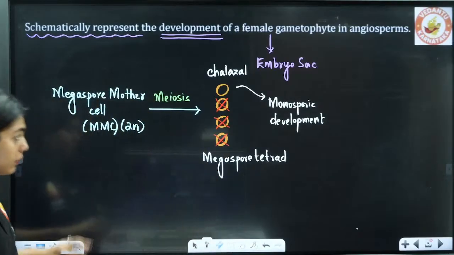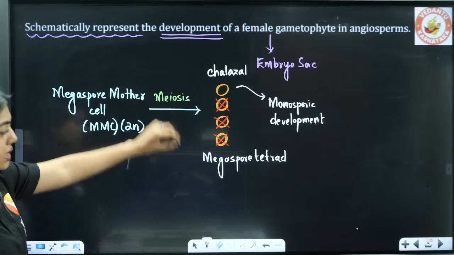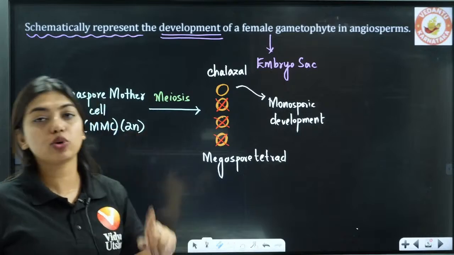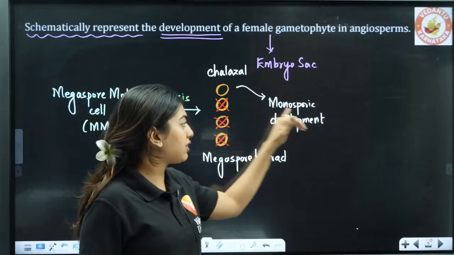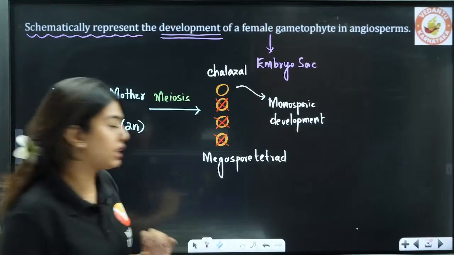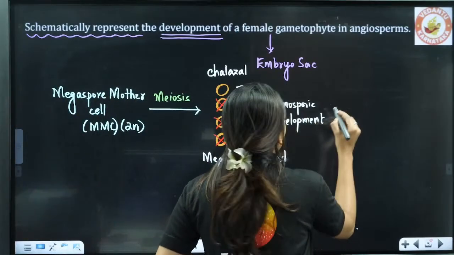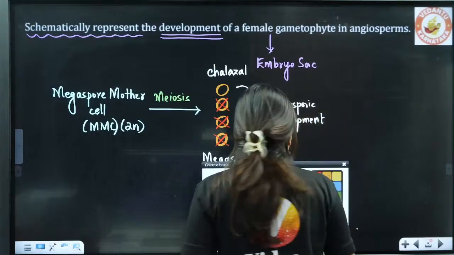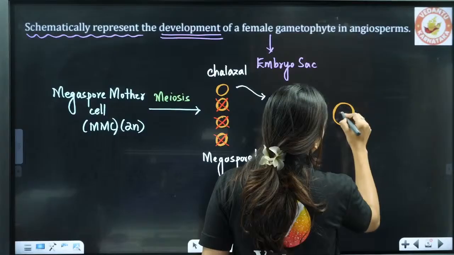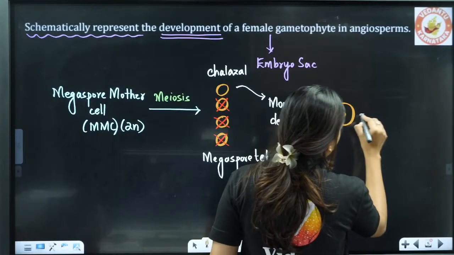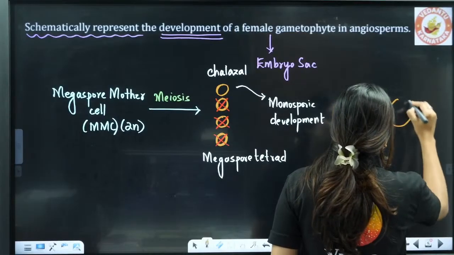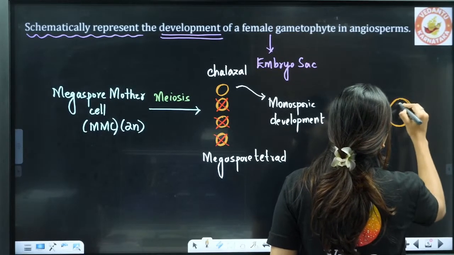Okay, so the one that is in the chalazal end, the megaspore, is going to continue the development, because only one spore is doing the development. What do we call this development? We call it monosporic development. Now students, after this monosporic development, what is going to happen? This one cell will undergo mitosis and do karyokinesis. So it becomes 2 nuclei.